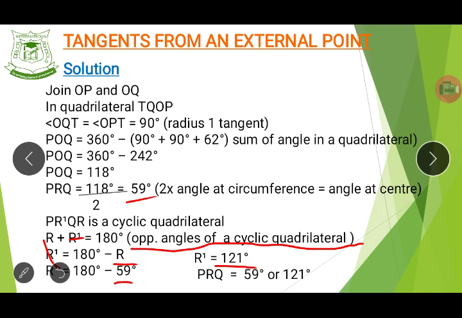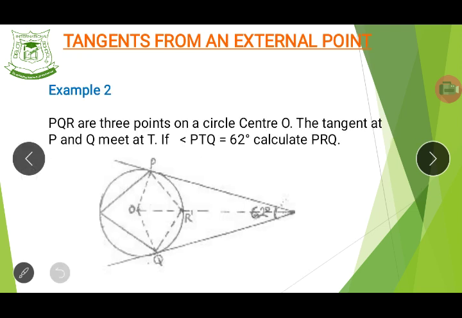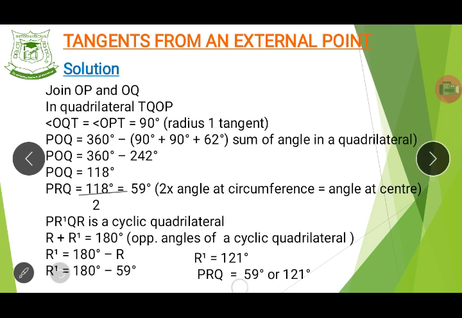121 degrees. So we can say that the angle at R can either be this one or this one. And that is why we have 59 degrees or 121 degrees. Is that simple? I believe it is simple. All right, so that is the explanation for you guys.